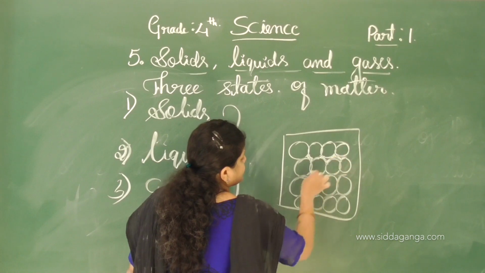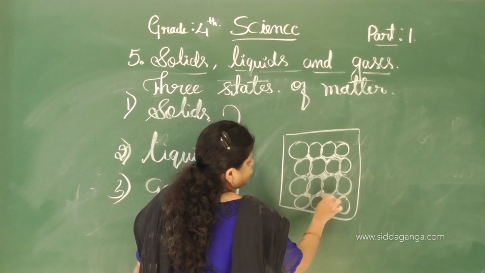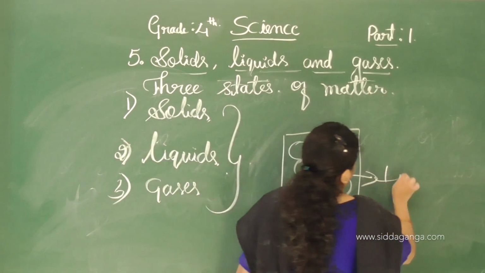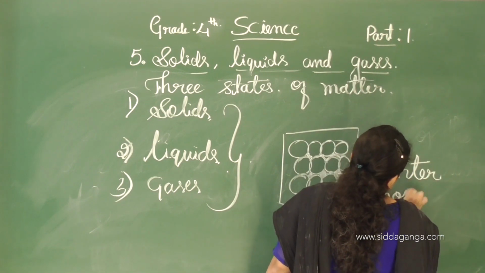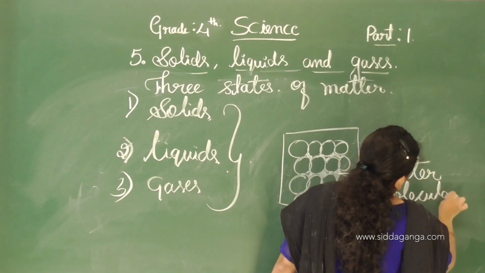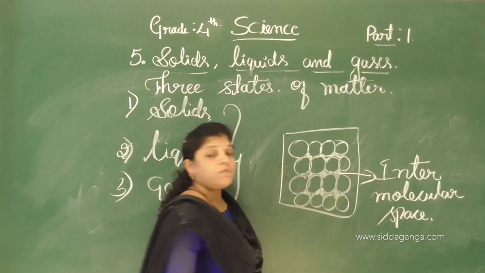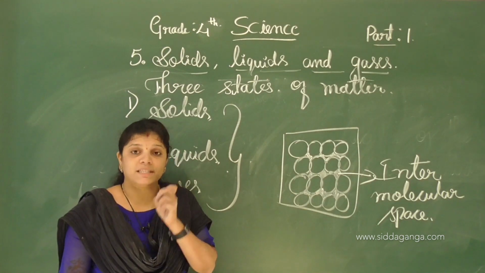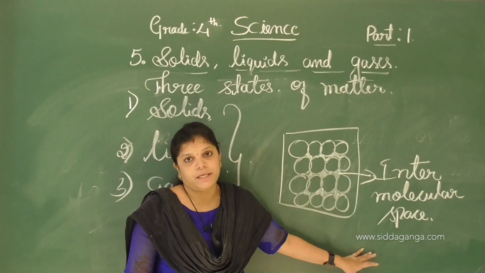See this space, which I have filled with chalk. See, this space is called what? Intermolecular space. What we call the space between two molecules of the same substance is called intermolecular space.